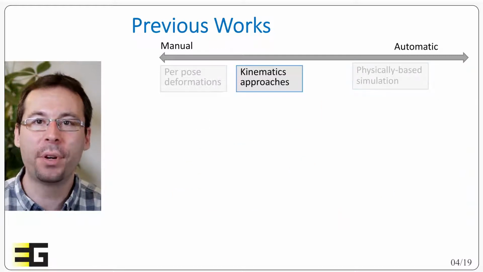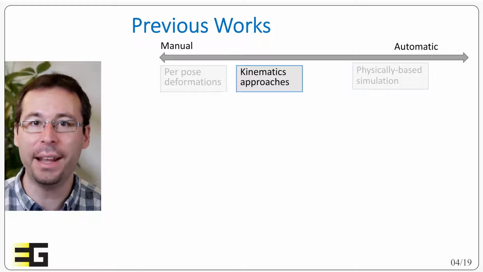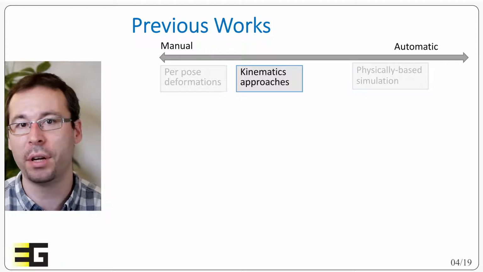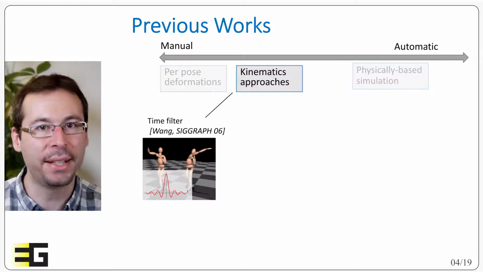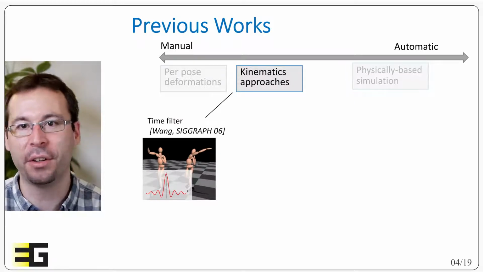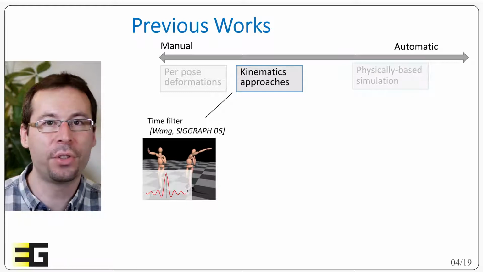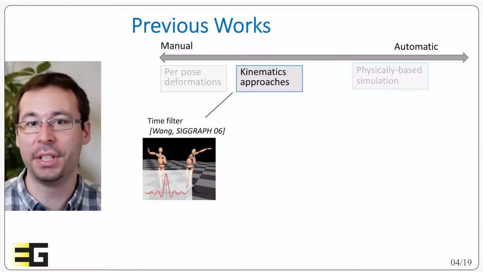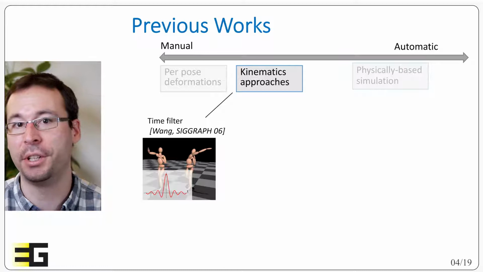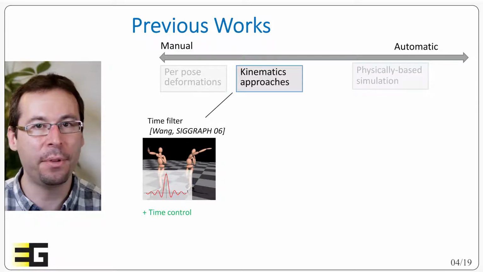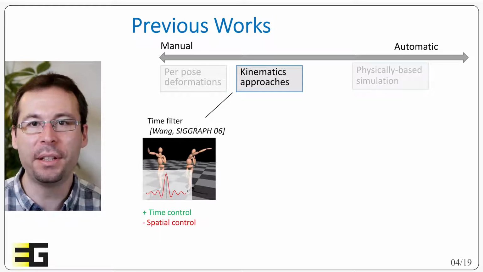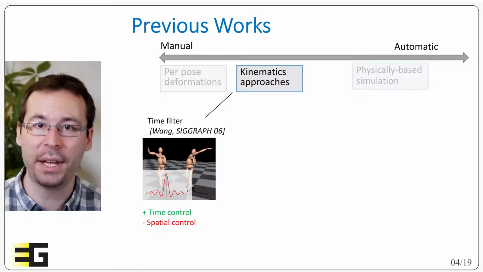Similarly to our approach, there has been some purely kinematic methods developed to enhance skinning deformation. Wang et al. proposed to apply a signal processing time filter on the space-time trajectory of the vertices. This allows to model drag effects as well as anticipation when the future of the trajectory is known. This filter can achieve complex effects in the time domain, but they are more limited, or at least hard to control, in the space domain.